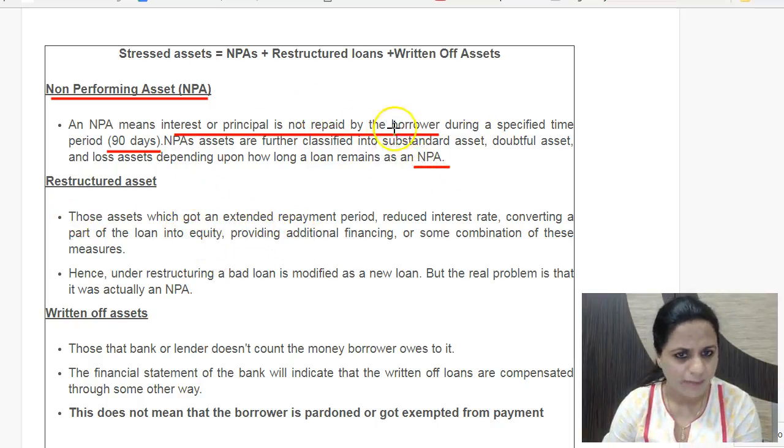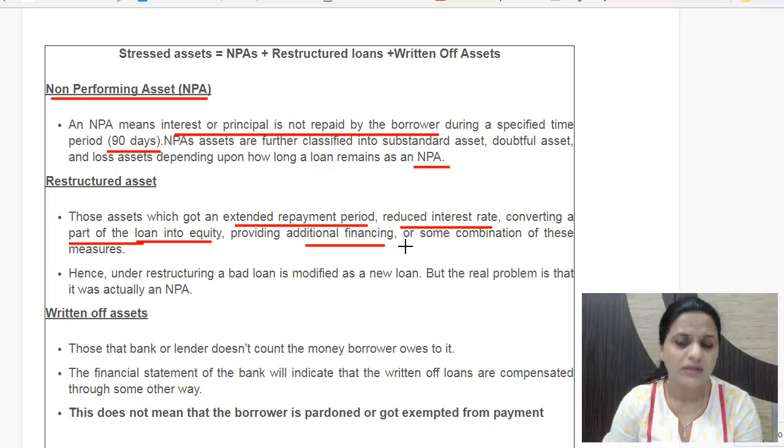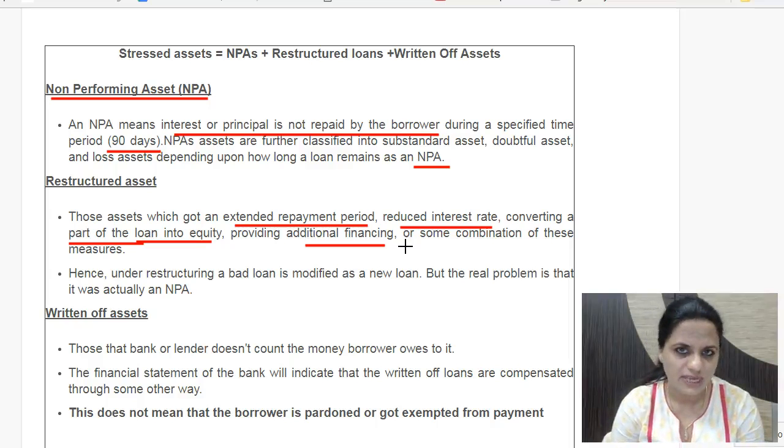Means payment is not coming forth. So then maybe an extended repayment period is allowed, or the interest rate is reduced. Some provision is made. A part of the loan is converted into equity. So anything which is done to ensure that the asset does not become non-performing. Even additional financing can be provided, because the company is not able to repay as it is not yet viable. There is a little more funding required, so maybe additional financing can help. Any such step taken, then that asset becomes a restructured asset.